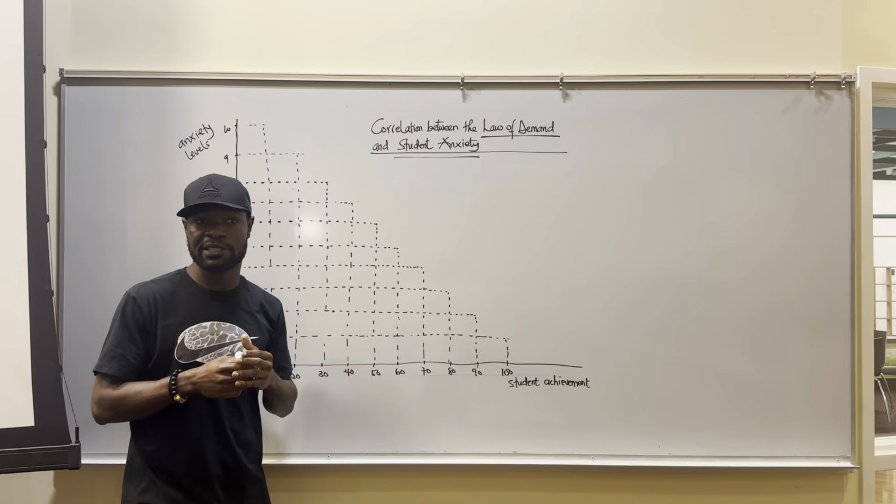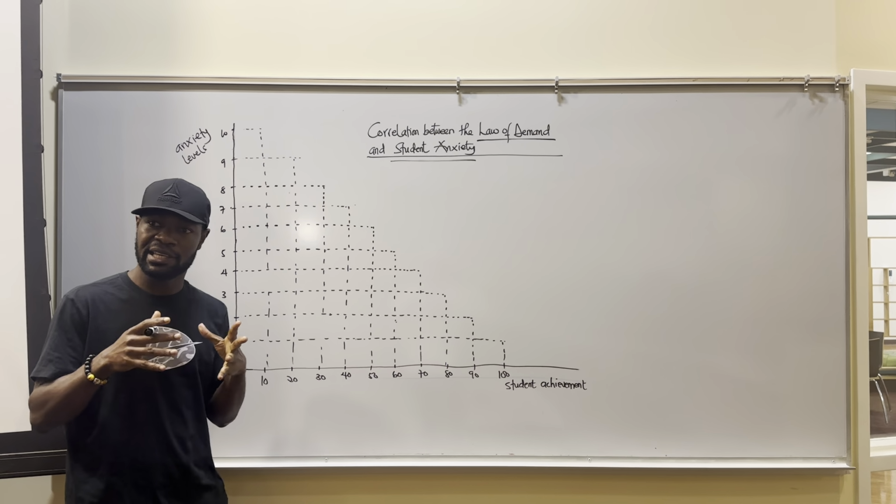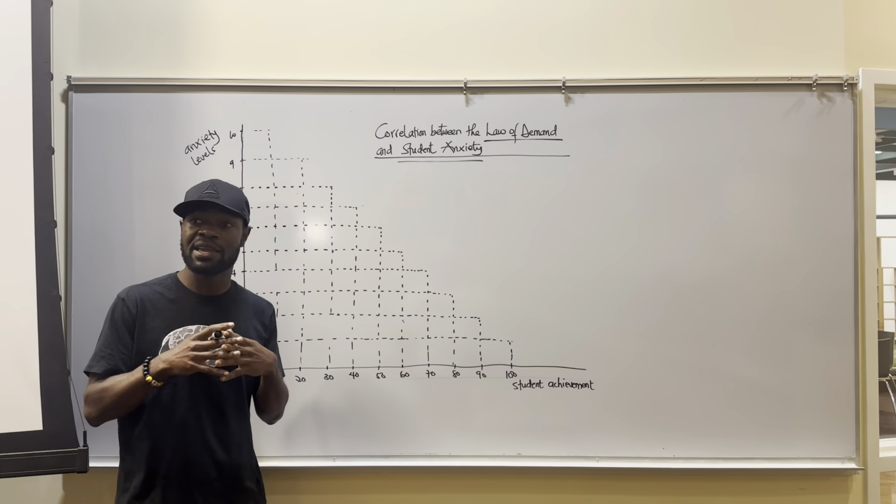Now, what is the law of demand? In the first place, when we have goods and services, or products on the market, and people want to buy, they tend to buy based on prices. So normally, a consumer intends to buy things when the prices are very low. For example, if you go to the supermarket or the shopping mall and the price of goods is low, like on Black Friday, you see a lot of people in the supermarkets. They want to buy things because the price has been reduced. So you see a lot of people trying to buy.